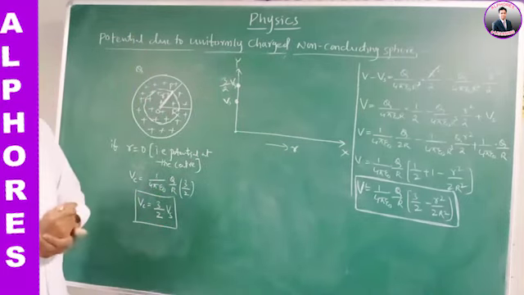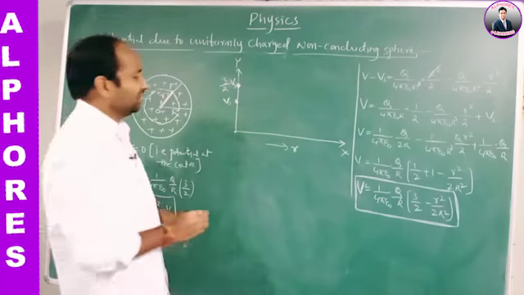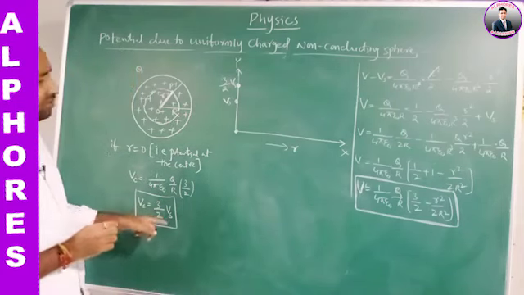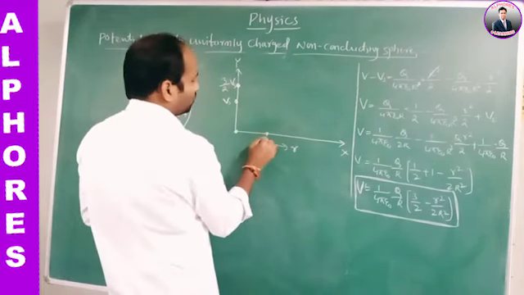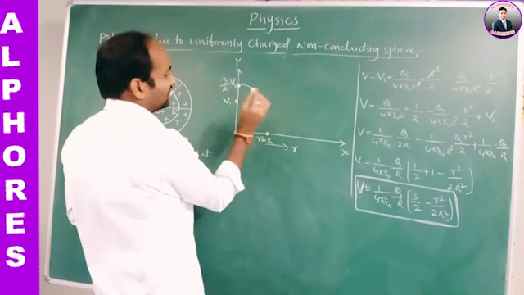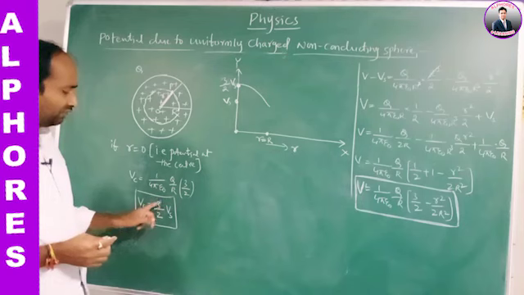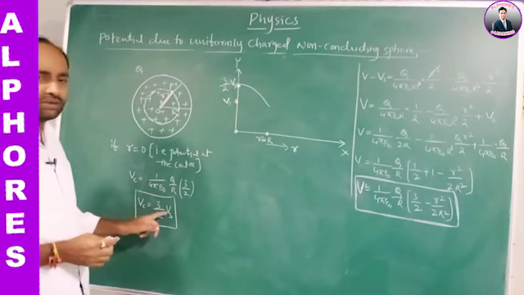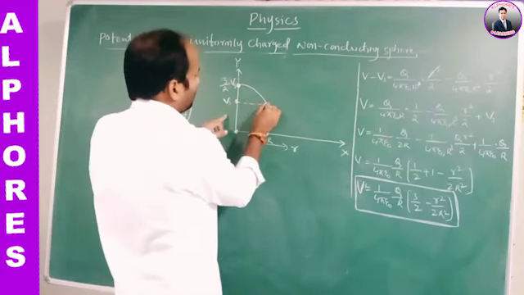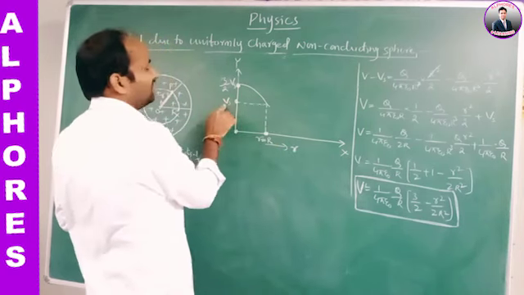Okay. Now, let us consider here r is equal to 0. What happens? The potential is 3 by 2 times of Vs. Now as it reaches small r equal to capital R, what happens? The potential value decreases like this. At the center it is 3 by 2 of Vs, that is 1.5 times Vs. So when small r is equal to capital R, on the surface, the potential value is Vs.